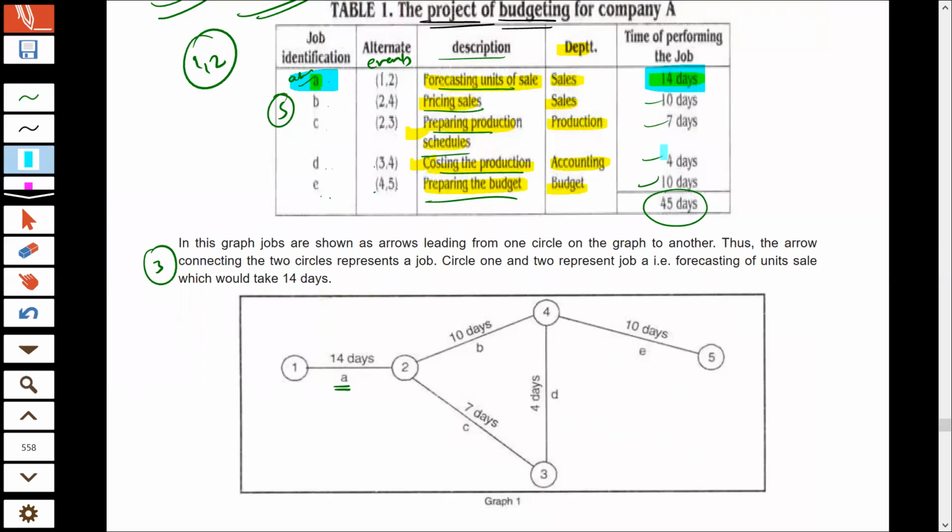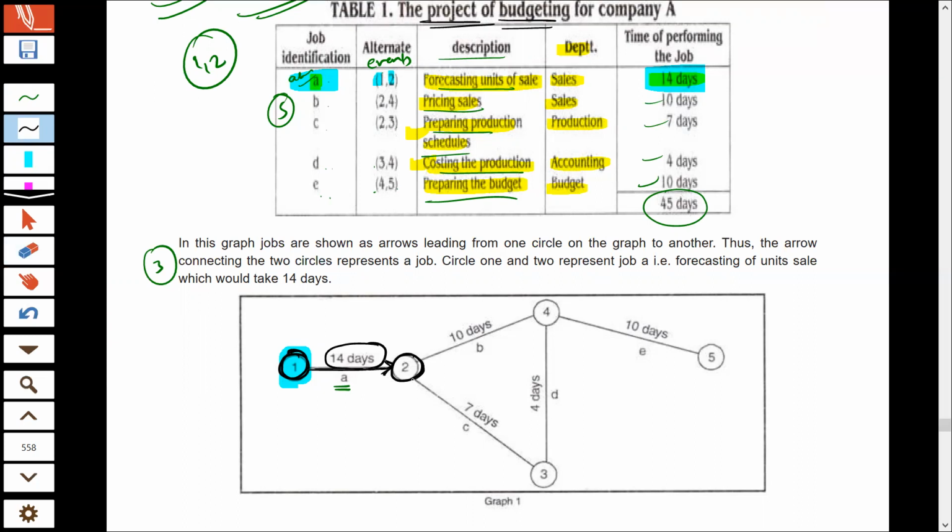and it will take 14 days, and it will start from event A and end at event B. So event A, events are always shown in a circle. Please remember, events are always shown in a circle, and activity are shown by a line with arrow. So that is a proper presentation of an event. Event are shown by circle and activities are shown by arrow and line, right? So now activity A will start from event A and complete at event B, and it will take 14 days. So time that an activity will take is written above.